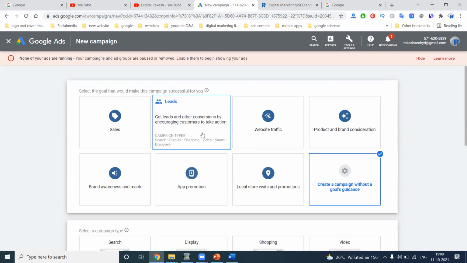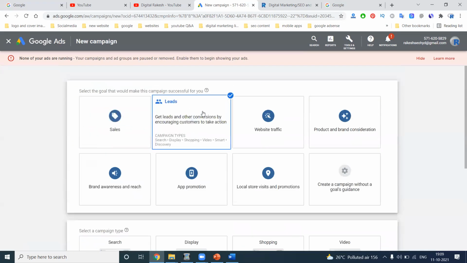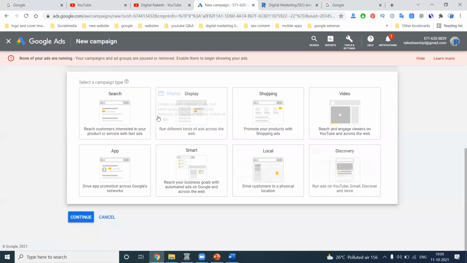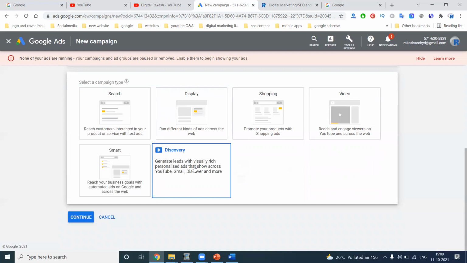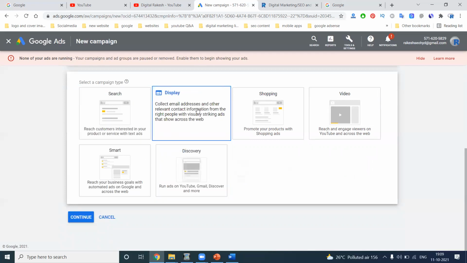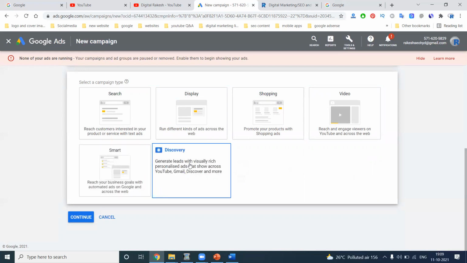If I go with the lead option, I select lead. When selecting lead, see this. Before lead selection, the options are 8 in total. After selecting lead, how many are there in total? 6. Which ones? Search, display, shopping, video, smart campaign, discovery.